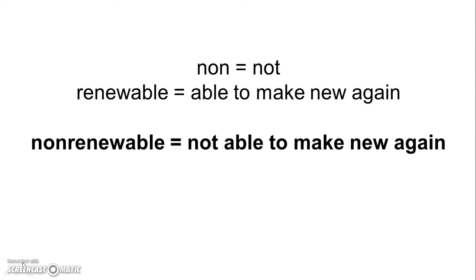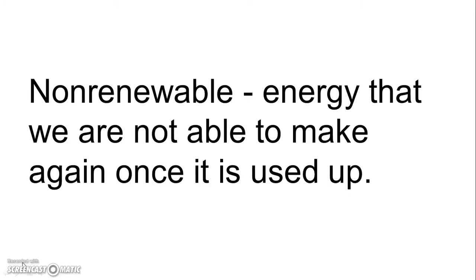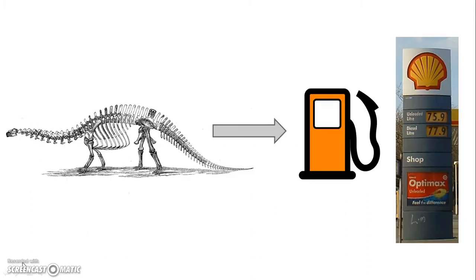After you find the meanings of parts of a compound word, you can put the word back together to find the definition. We can put non or not back together with renewable or able to make new again. Then say it all together for an understanding of the meaning of the word non-renewable, not able to make new again. This is the definition you should remember for our new word non-renewable. Non-renewable, it is energy that we are not able to make up again once it is used up.